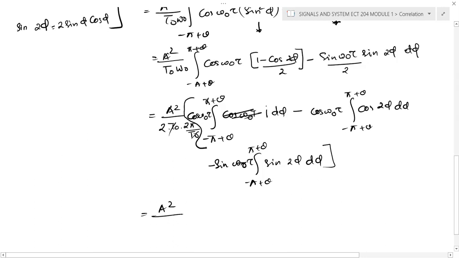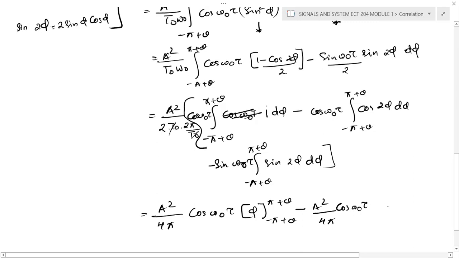Now we can see that it's A square by 4 pi, and if you substitute in the first case, it's cos omega 0 tau, and it's phi, from minus pi plus theta to pi plus theta. Next term, it's A square by 4 pi cos omega 0 tau into, if you integrate this particular term, and you can substitute the equations.